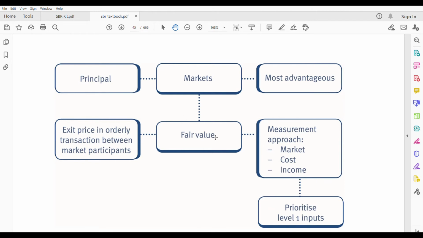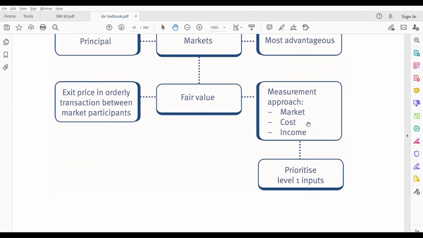We discussed the principal market and most advantageous market, and how to value fair value. How are you going to measure fair value? Based on market, cost and income. And what is the definition of fair value? Exit price in an orderly transaction between market participants. Market participants means buyer and seller. When you measure using market, cost or income, you prioritize level 1 input.